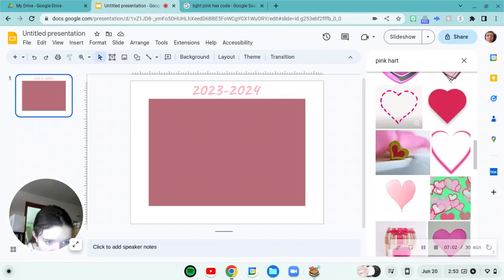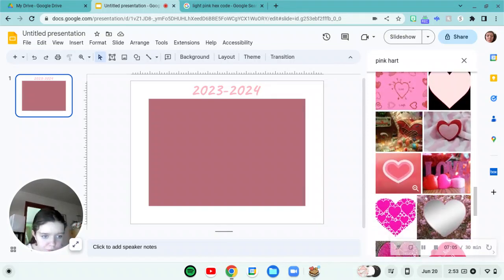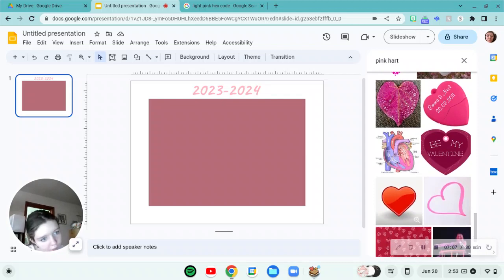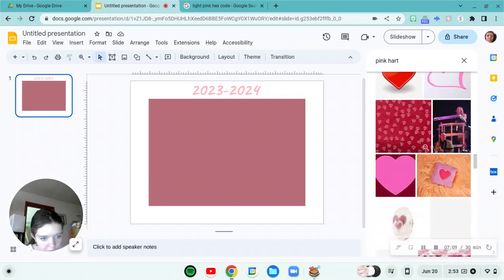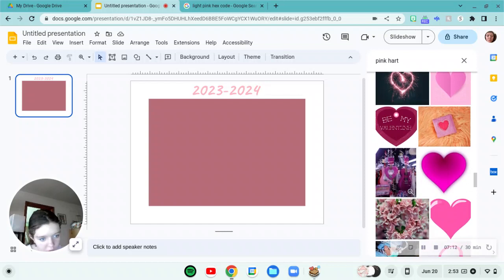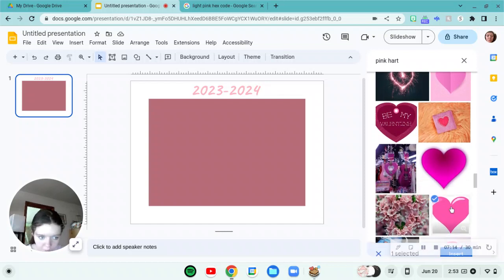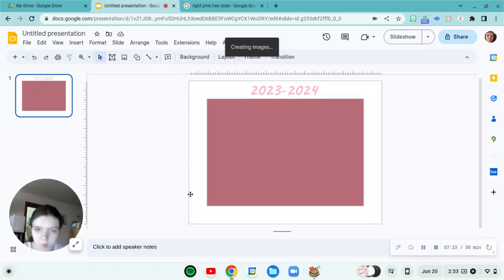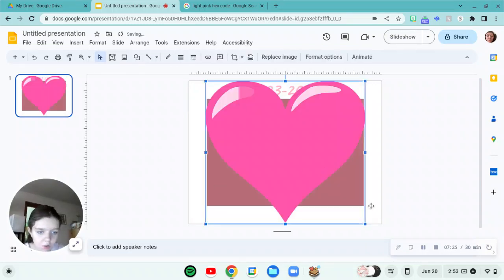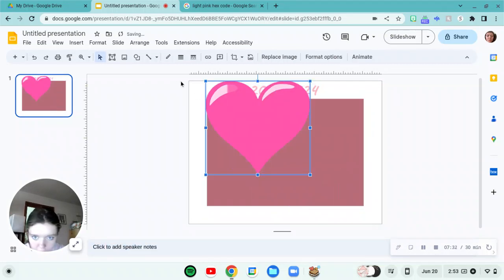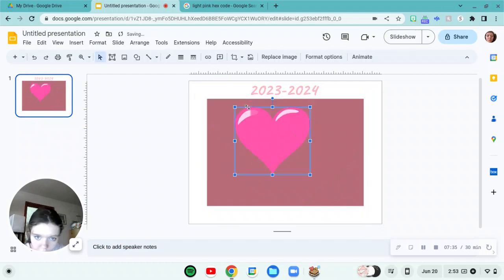So then I'm going to scroll through these images until I find one I feel like resonates with me. And I'm going to double check, and the image is going to come up. And then I'm going to size it to the size that I want my heart to be.